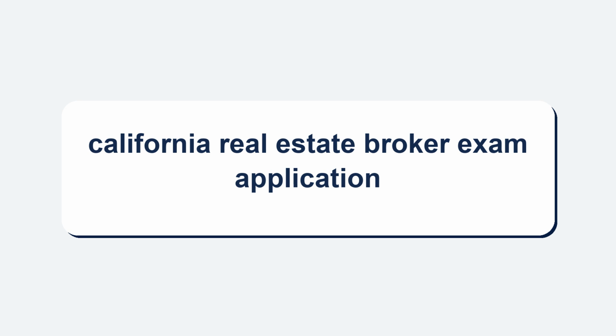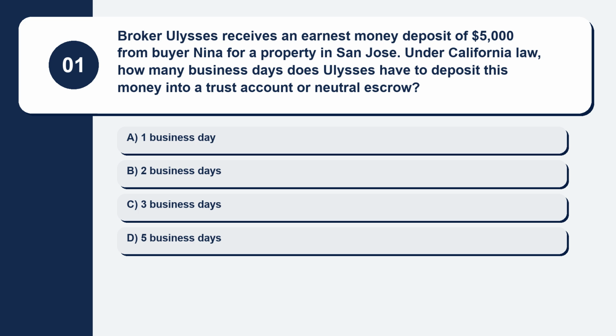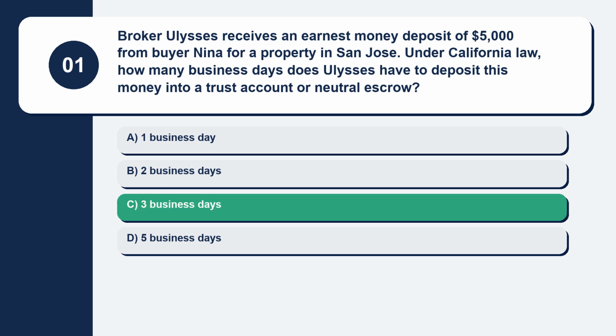Let's begin. Question 1. Broker Ulysses receives an earnest money deposit of $5,000 from buyer Nina for a property in San Jose. Under California law, how many business days does Ulysses have to deposit this money into a trust account or neutral escrow? Here are your options. Option A, 1 business day. Option B, 2 business days. Option C, 3 business days. Option D, 5 business days. The correct answer is option C, 3 business days.